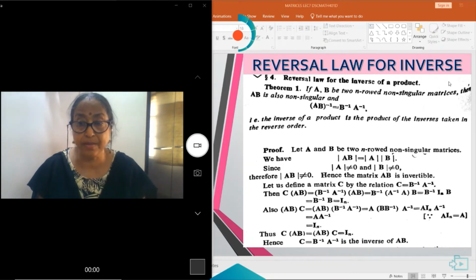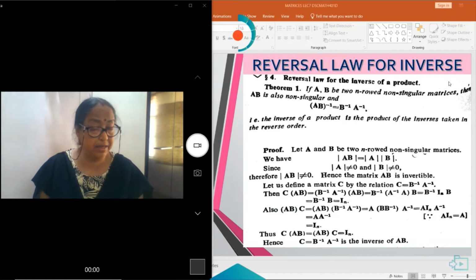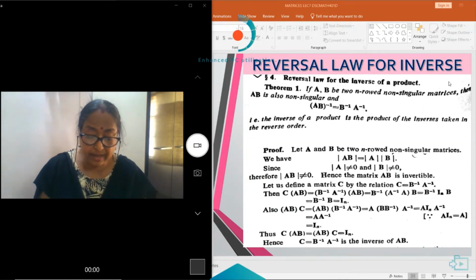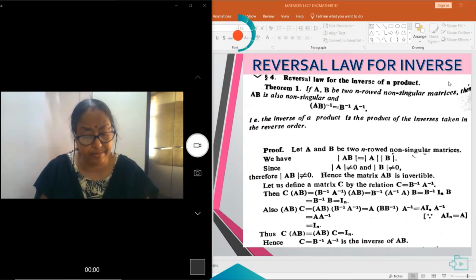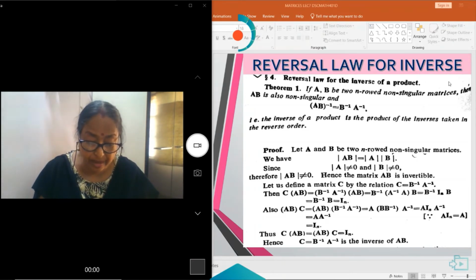So the modulus of AB can be written as the determinant of A into the determinant of B, and since the determinant of A is not equal to 0 and the determinant of B is not equal to 0, hence the determinant of AB cannot be equal to 0. Hence, the matrix AB is invertible. Take any matrix C and let C be equal to B inverse into A inverse.